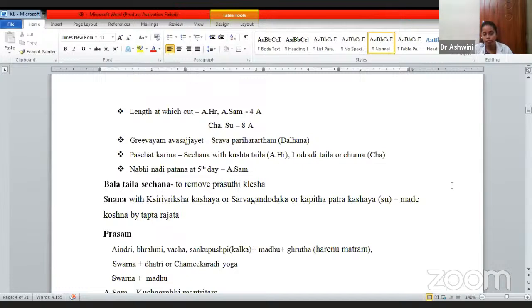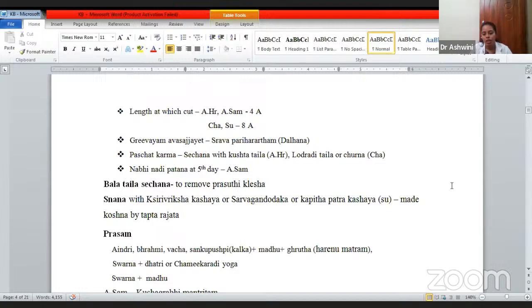And the snana, we have mentioned the snana for the fetus, by which you are supposed to do. He has told Kshiri Vriksha Kashaya. They are nothing but Panchavalkala. What are Panchavalkala? That is Vata, Nyagrodha, Parisha, Plaksha, and Udumbara.